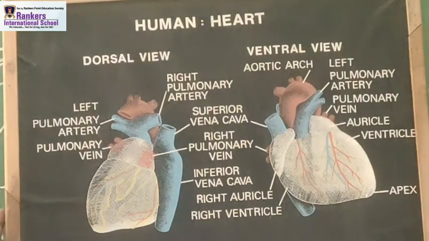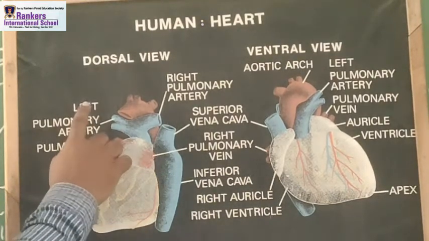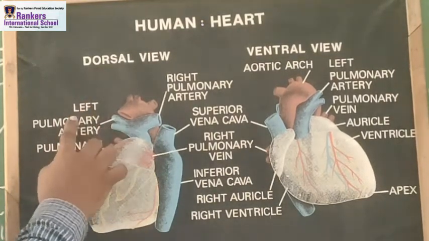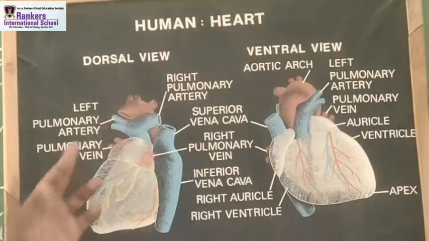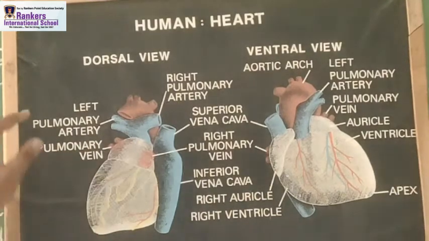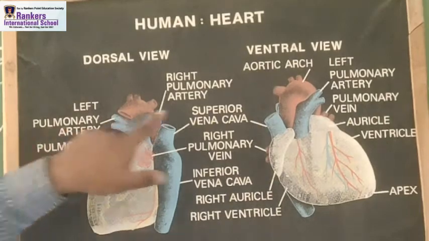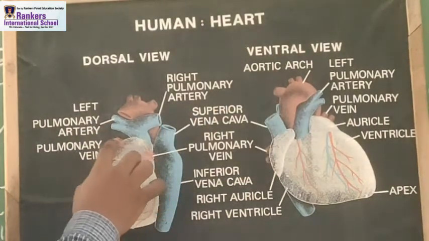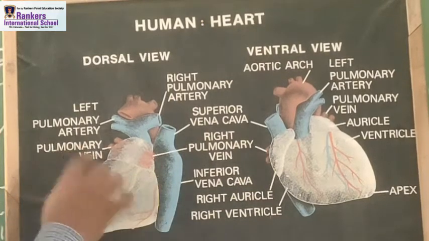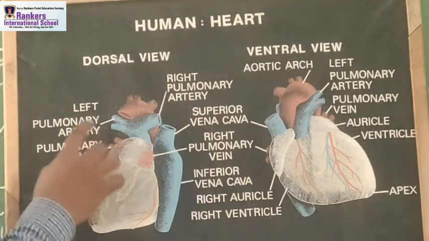So when I am dealing with this, this is the left side. So this is the left pulmonary artery. This blue is the left pulmonary artery. Got it? This part I am talking about. And this is the aortic arch, right? In the same way, if we talk about these red patches, these are the pulmonary veins. So pulmonary veins are here. This is the left side.